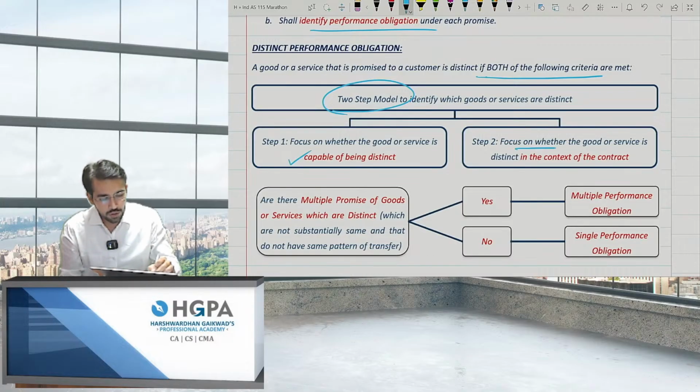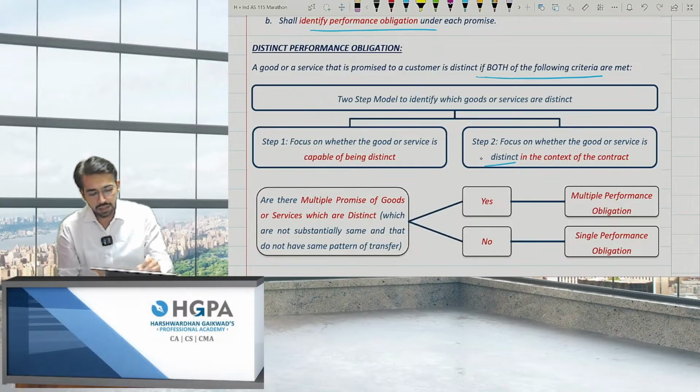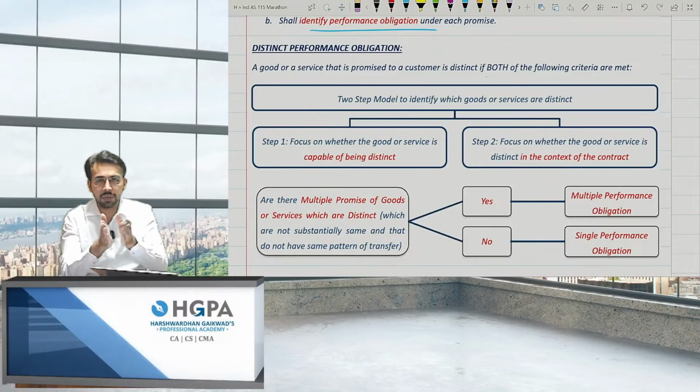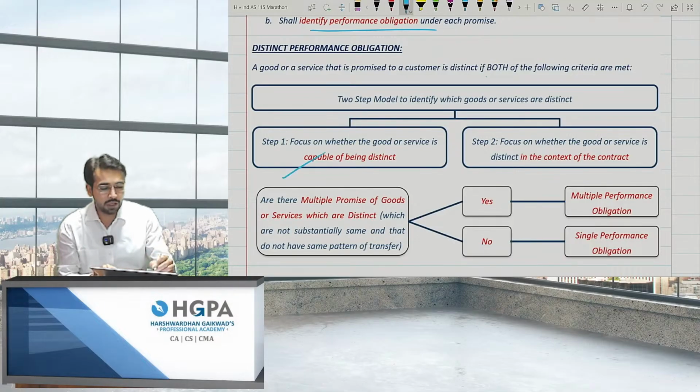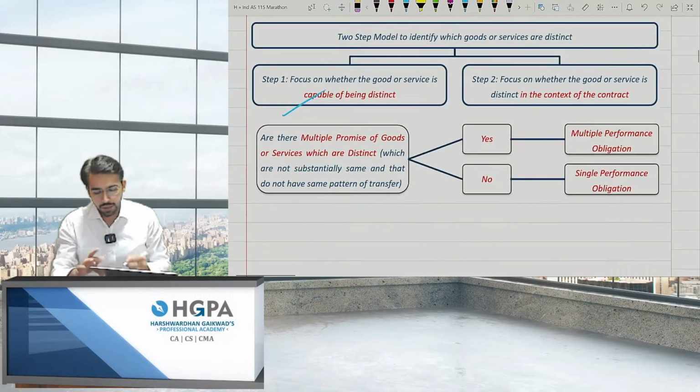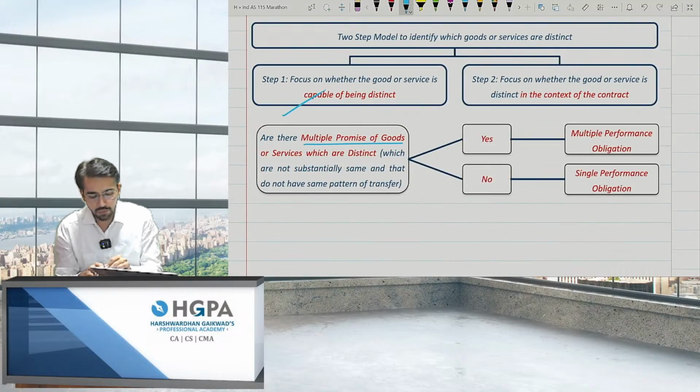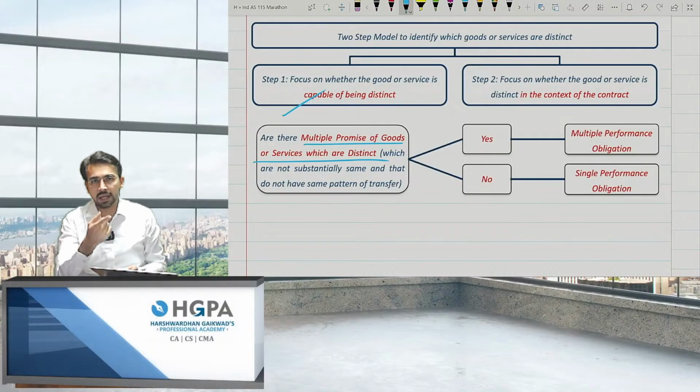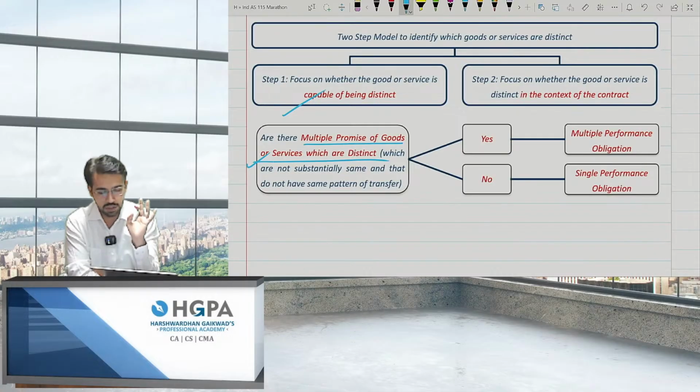Second is focus on whether the good or service is distinct in the context of the contract. So basically, you just have to check they are distinct or not. If you are able to bifurcate them, like for example, router was different, installation was different. These are 2 performance obligations, right? If they are capable of being distinct, then it's okay. If not, then in the context of the contract. Okay, moving ahead. Are there multiple promises of goods or services which are distinct? In the example which I gave you, yes, there were multiple promises: the service, the router, and the installation. If yes, it is known as multiple performance obligations. If the answer is no, it is a single performance obligation.